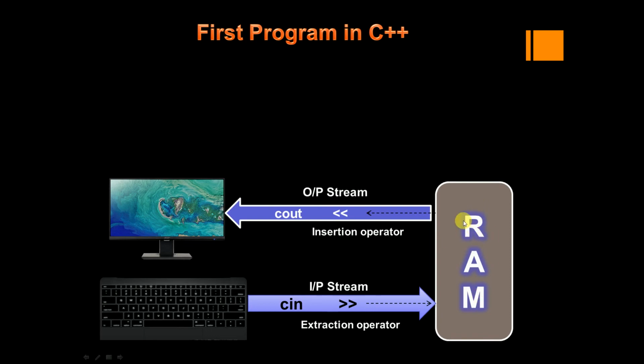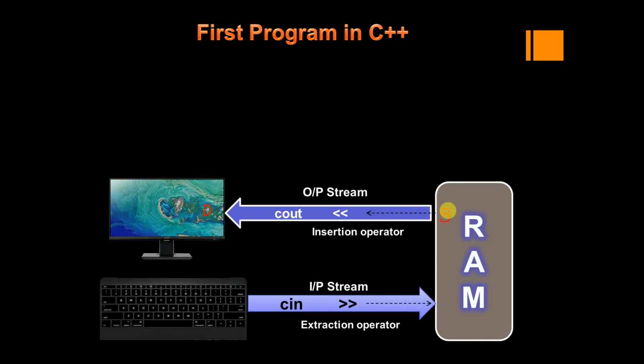Now the stream, enter a, b values, has to be displayed on the monitor. It means the stream has to travel from RAM memory to monitor. So here, this is the source and this is the destination.